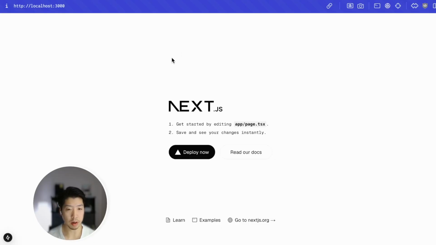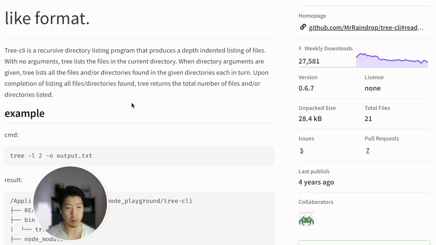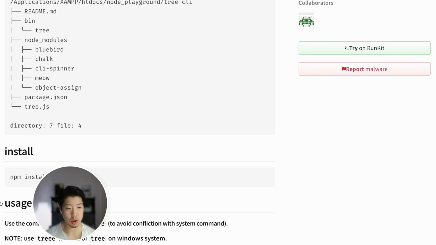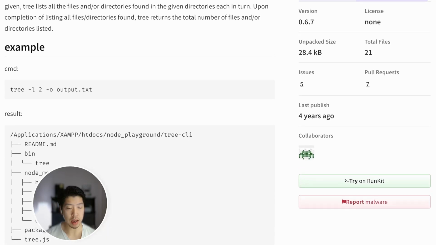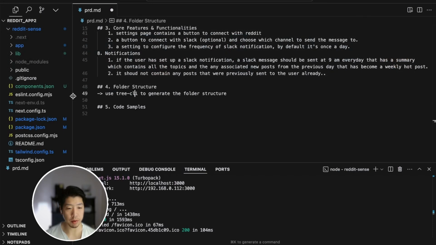Now we can grab the folder structure. To grab the folder structure, we're going to use the tree CLI library, a command line library, to generate the folder structure. The way to install it is pretty straightforward. You just have to do npm install -g, which is a global install, and tree CLI. This should install the library, and then you just have to run the command to grab the folder structure.